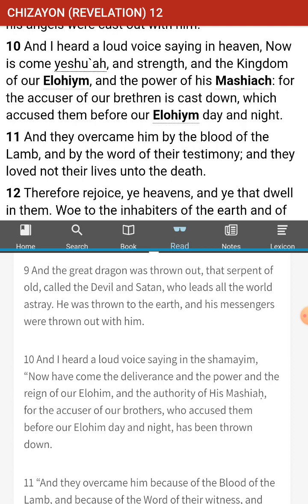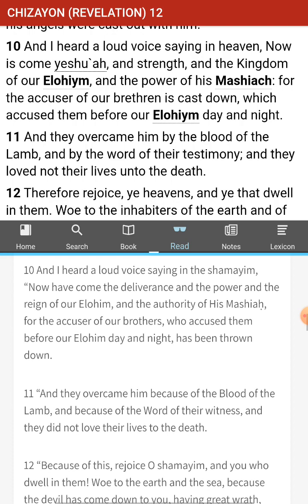But I think the thing about him attacking the woman was that he was trying to stop the Messiah from being born. I think it was a spiritual battle over a physical one. I think this is all spiritual. Yeah, this is all a spiritual thing that happened in the past. All right, so we got a couple of folks who think it's in the past. I honestly think it's got to be a mix of the current and future and past. I don't know.